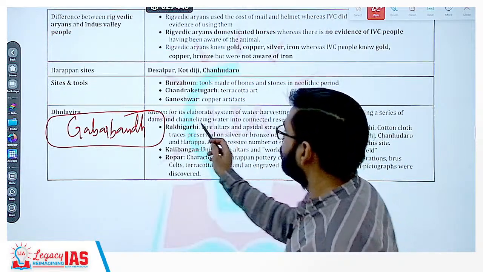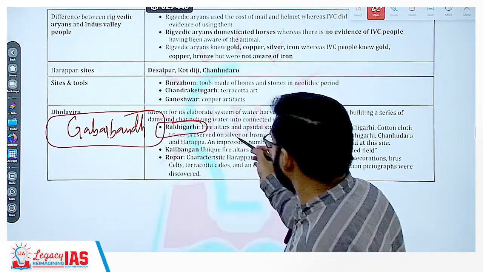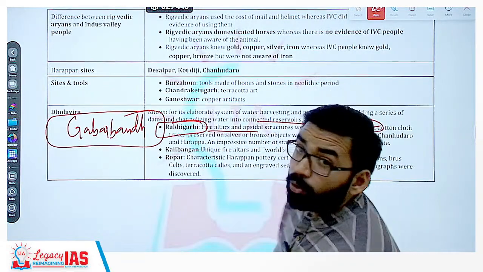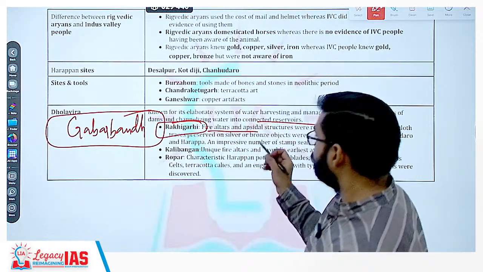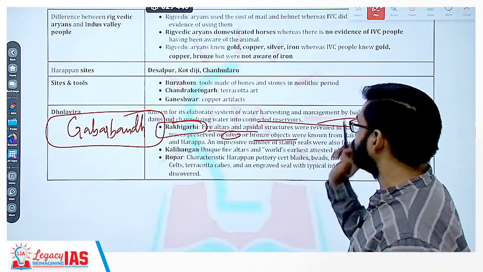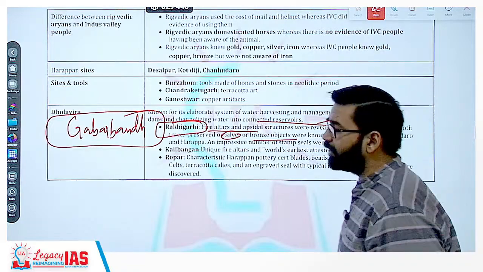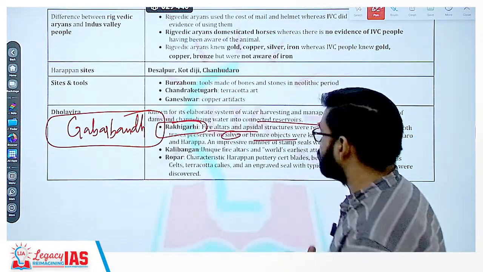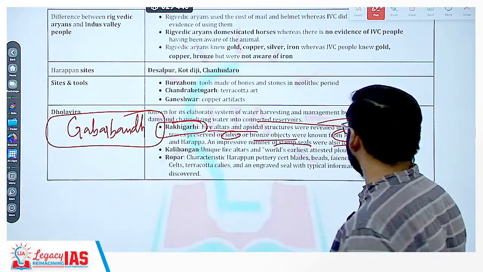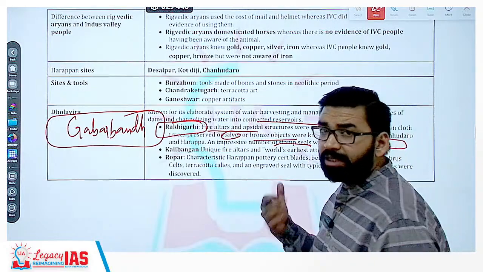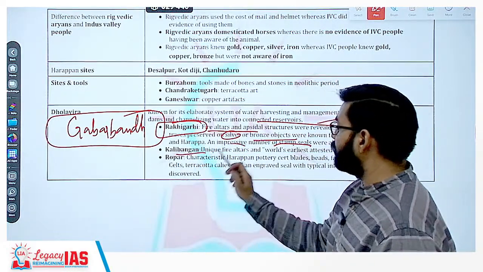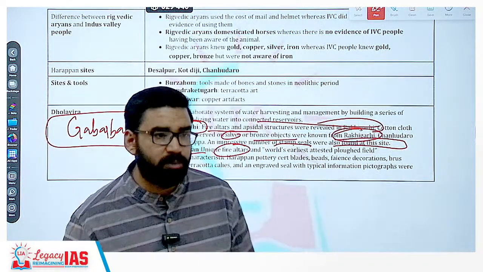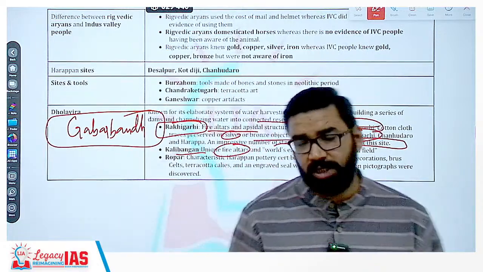Then Rakhigarhi, a recently discovered site. Here fire altars, apsidal structures were revealed in Rakhigarhi. Cotton cloth traces are also found, preserved on silver or bronze objects. तो ये कहां से मिले? Rakhigarhi, Harappa and Chanhudaro. Clear? So remember this, a large number of stamp seals were also found at Rakhigarhi. Another important site, Kalibangan. Here the unique feature is the fire altar. अभी मैं आपके साथ discuss करूंगा different types of burial so that you can prepare it for your prelims examination.